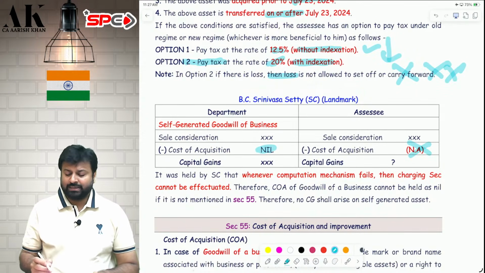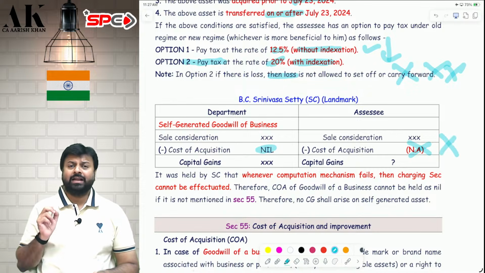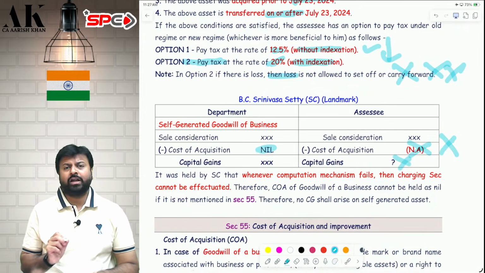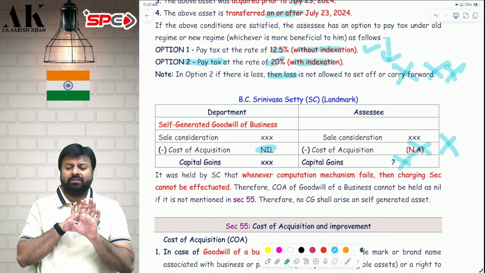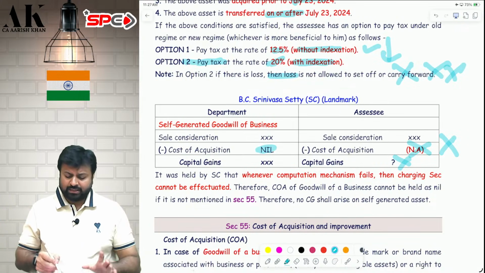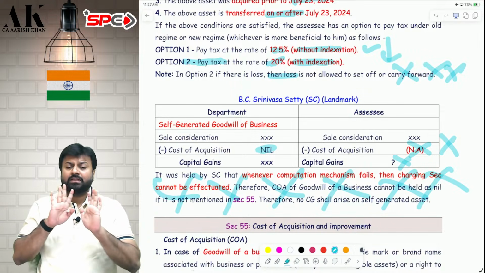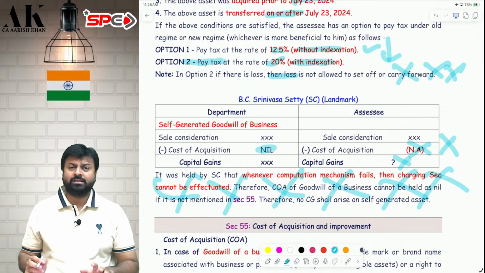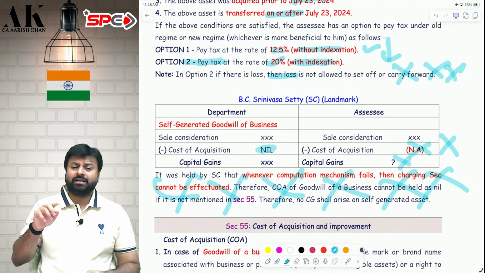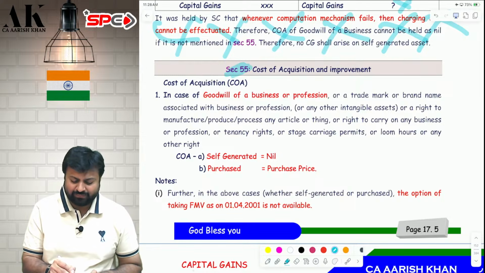Therefore, the Supreme Court said that it is not nil because it is not mentioned in the definition of cost of acquisition. Therefore, it is not applicable, and sale consideration minus cost of acquisition not applicable is not determinable. And therefore, the Supreme Court gave a landmark judgment that whenever computation mechanism fails, the charging section cannot be applied on the assessee. Therefore, after that, the Government of India made amendment in the definition of cost of acquisition in section 55, and